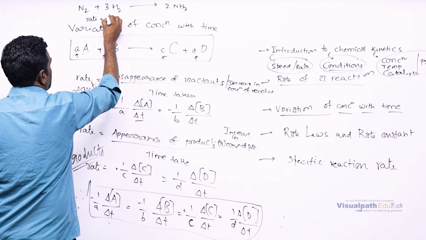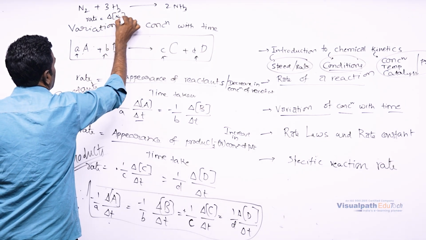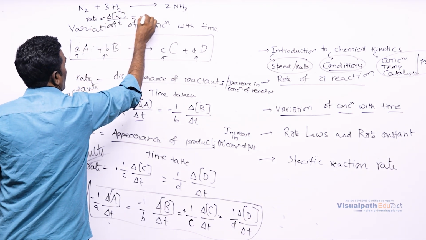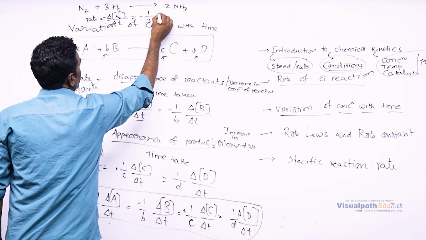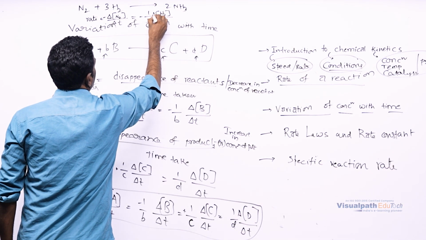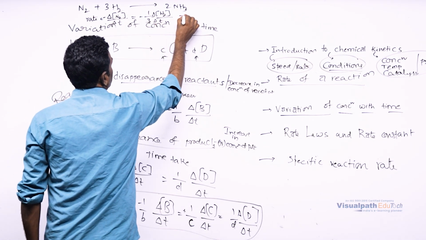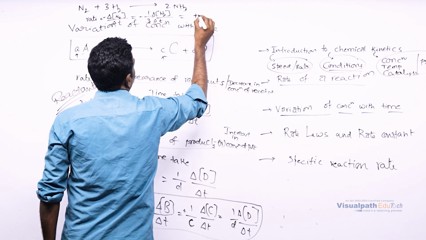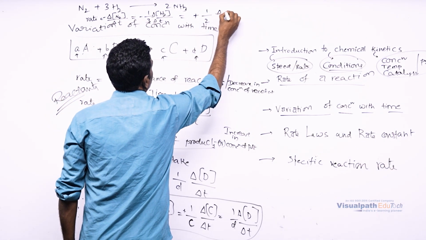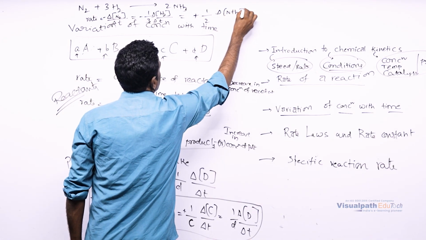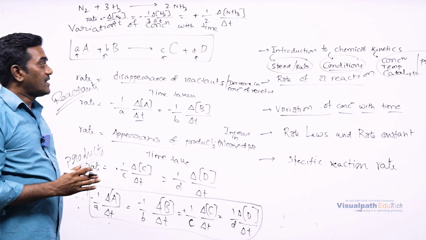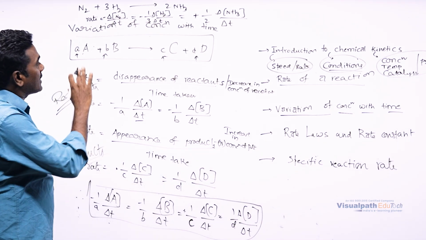Rate is equal to minus delta[N2] divided by delta t, is equal to minus 1 by 3 delta[H2] divided by delta t, is equal to plus 1 by 2 delta[NH3] divided by delta t. In this way, we can write the rate of reaction for any reaction.